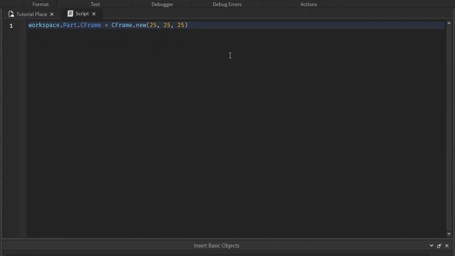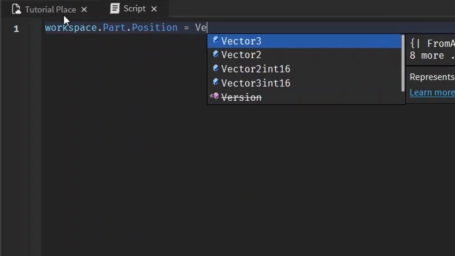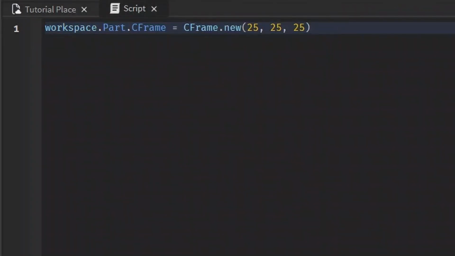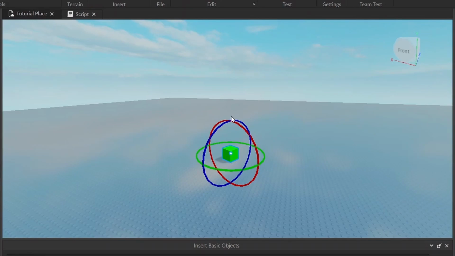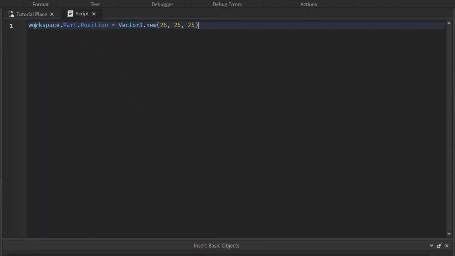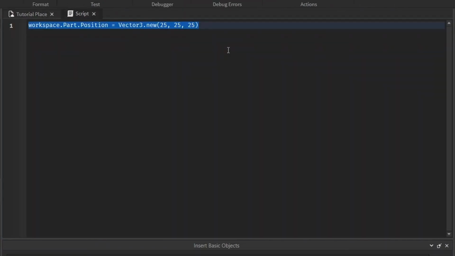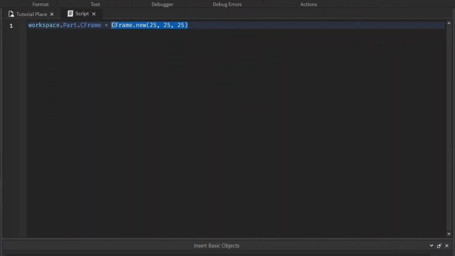But why do we have to do all this when we can just use part.Position equals Vector3.new(25, 25, 25)? It literally does the exact same thing. See? Well, CFrame takes into account both position and rotation. Let me rotate this part to show you. If I rotate this randomly all over the place, as random as I can get, it's all tilted and twisted. If we use this line of code to change the position, it'll just move it over there, all twisted up. If we use the CFrame version, it takes into account the position too. And since we didn't specify the rotation with the CFrame, this just specifies the position.